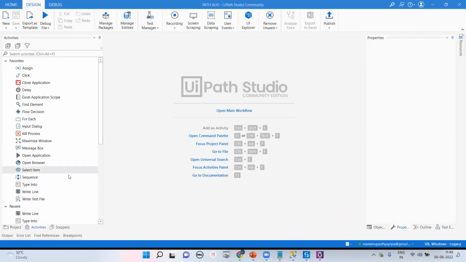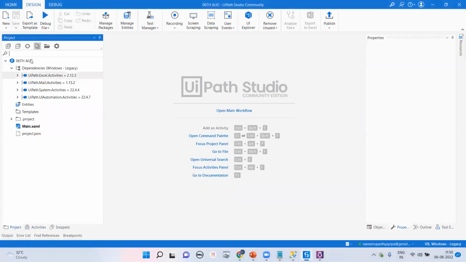The first thing you have to understand here: on the top, you can see 6th August. That is your particular project name. And we are getting the option called UiPath Studio Community, and here the option called open main workflow. And here we are getting the project. That is the main thing you have to understand. And RPA is totally called drag and drop. Right now you're able to understand why it's called drag and drop.